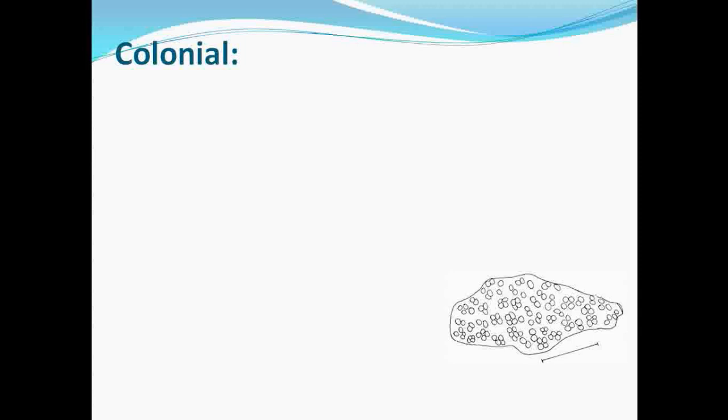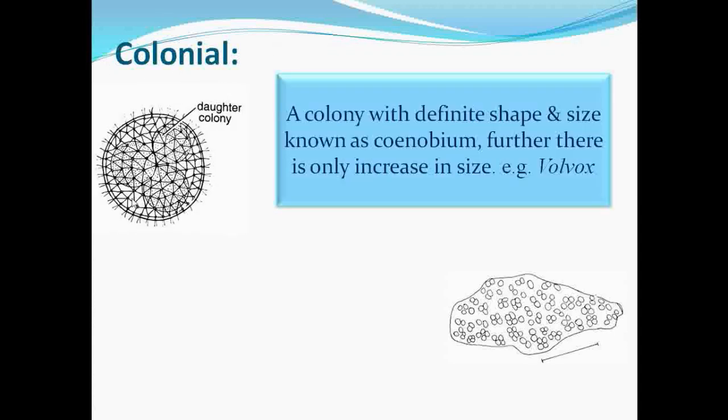The division can occur, but the cells are not able to separate from each other. That's why they are found in a common gelatinous sheet. That's why it looks like a colony. Under the colonial type, the first type is the coenobial. If you see the structure of this colony, the shape, size and number of cells present in this colony are definite. For example, Volvox. And each cell is connected with each other with cytoplasmic projections.